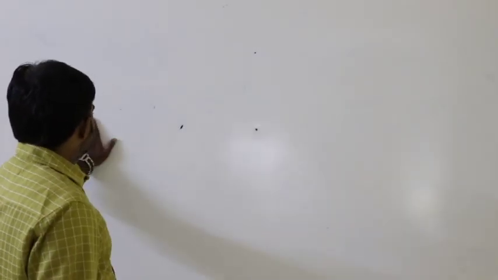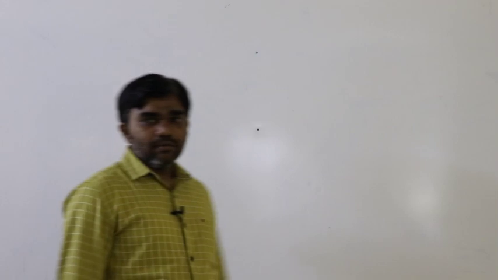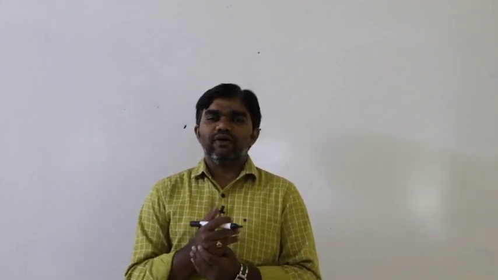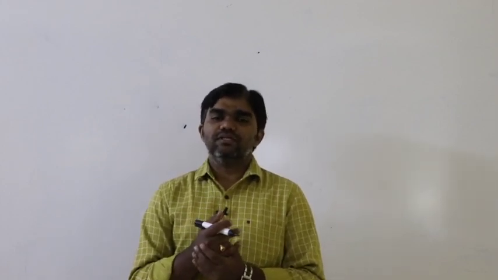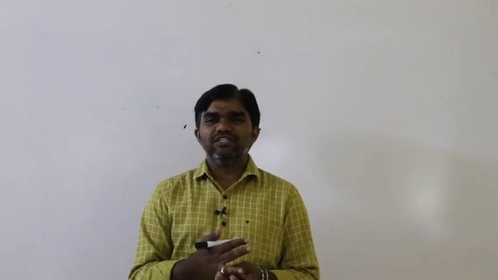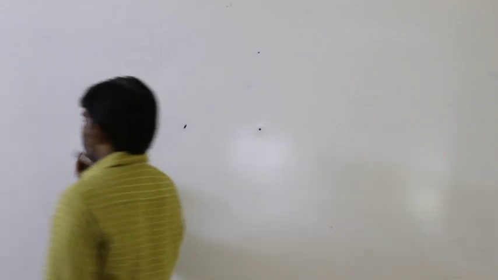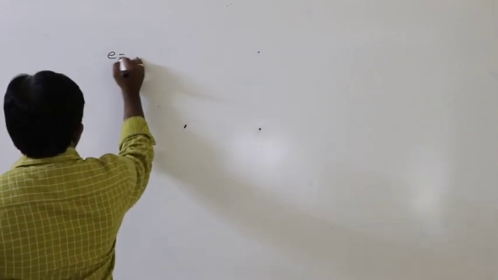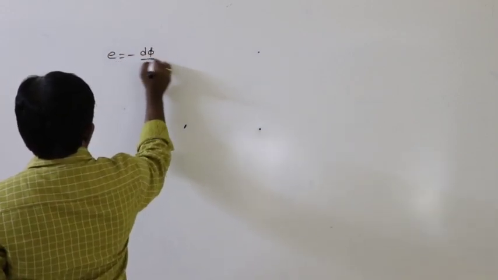So next, we are discussing electromagnetic induction. Here we already discussed Faraday's laws of electromagnetism, that is E is equals to minus d phi by dt. What is that negative sign? We discussed already E is equals to minus d phi by dt.